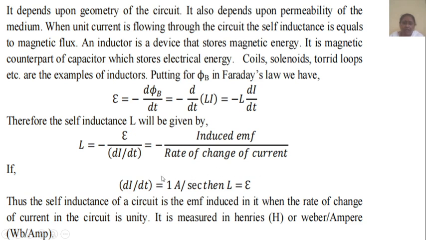Therefore if dI by dt equals 1 ampere per second, then L equals induced EMF. Thus the self-inductance of a circuit is the EMF induced in it when the rate of change of current in the circuit is unity. It is measured in Henries or Weber per ampere, that is Wb per ampere.